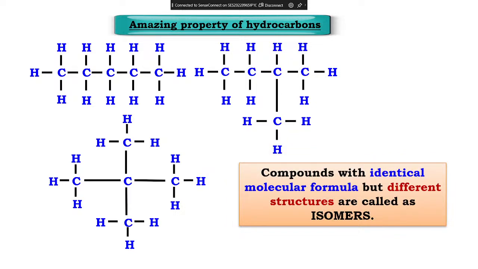Okay. So compounds with the identical molecular formula but different structures are called as what? Isomers. Examination question. What is isomers? Take down this definition quickly. Isomers.